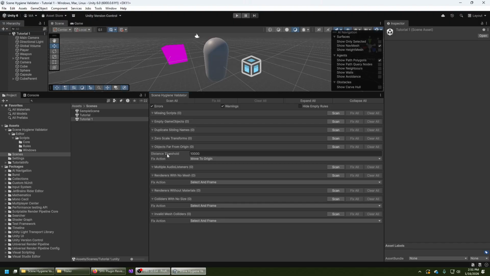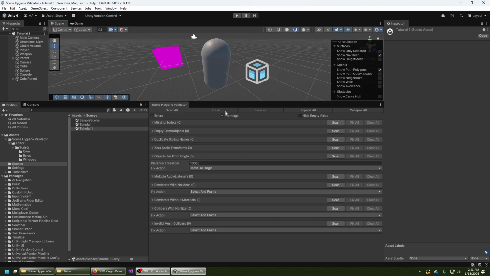Okay, so this list that you can see here is a list of rules, and a rule is essentially a category of issues that you want to scan for. For example, you have missing scripts, empty game objects, renderers with no mesh, multiple audio listeners, and a whole bunch of other stuff. At the top, you have a toolbar, which contains some common actions that you want to execute, and also a bunch of filters that allow you to hide and show different kinds of messages. For example, you may not be interested in errors, maybe just warnings. You can also hide and show empty rules.